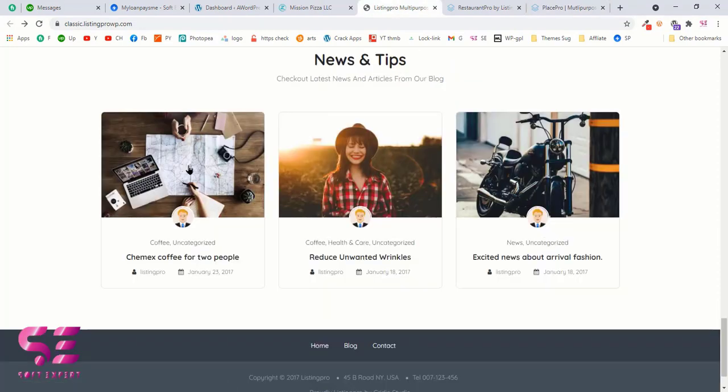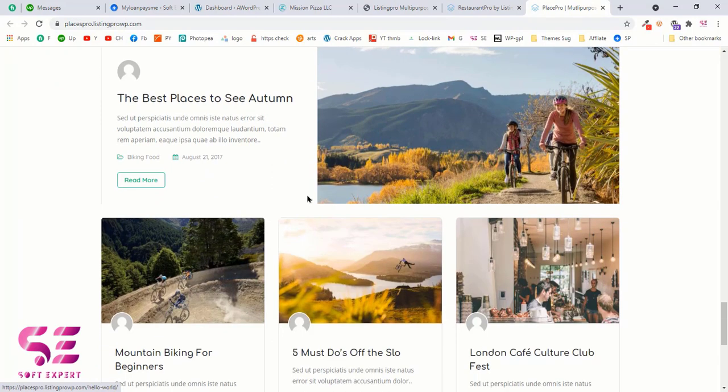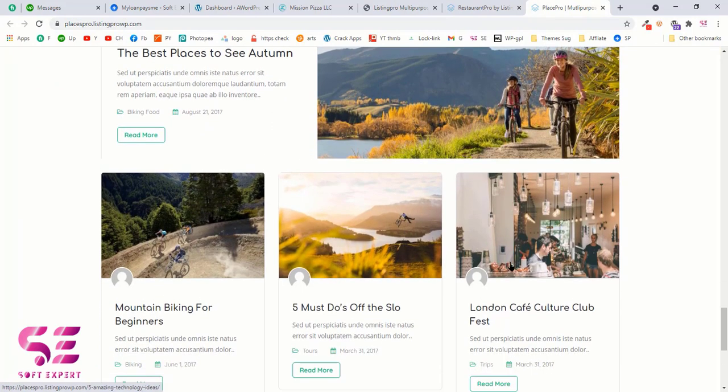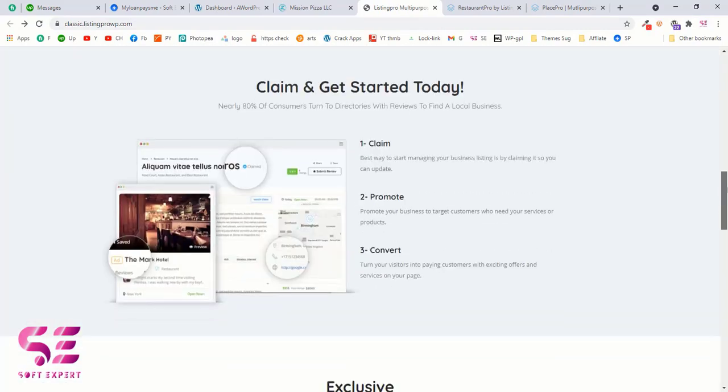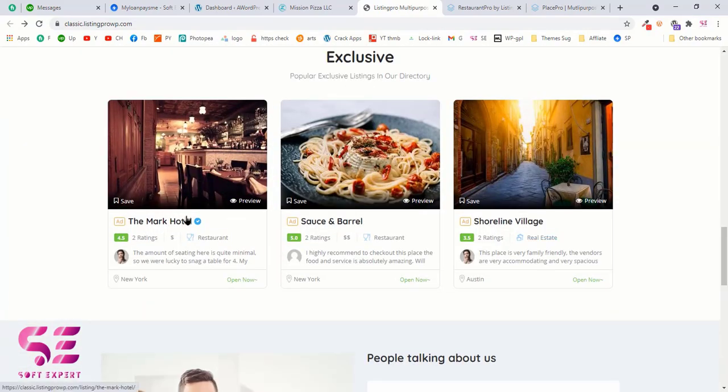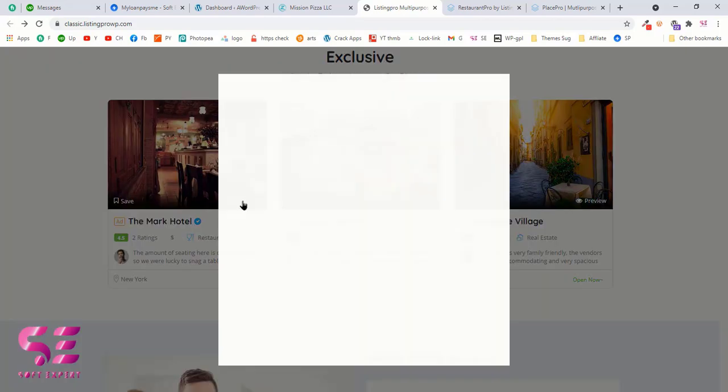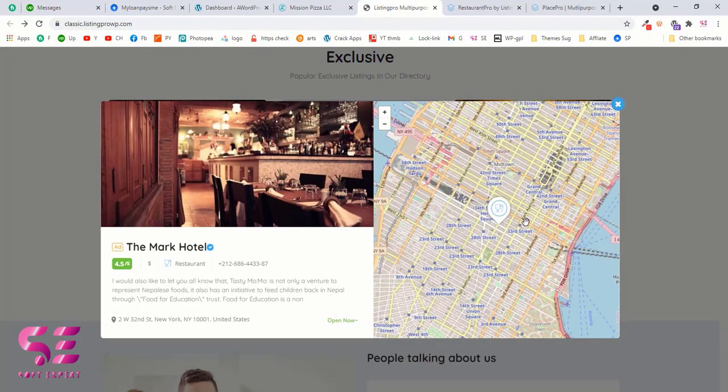And inside news and tips you have the blog section. So as you can see, this is also very cool in look, and this is just the blog post. And if I switch to this demo, then as you can see we have these blog posts and this is a different look. Now let's see how the listing looks on a single page. So if I want to preview the listing without going to a single page, then I can click on the preview, and this will load the preview along with the map and its location.